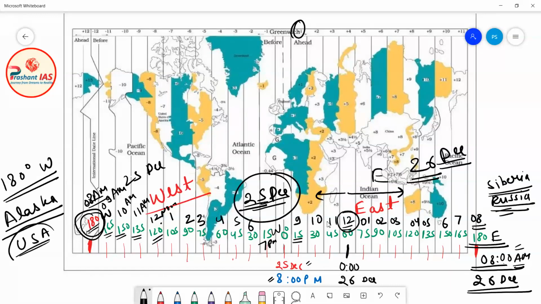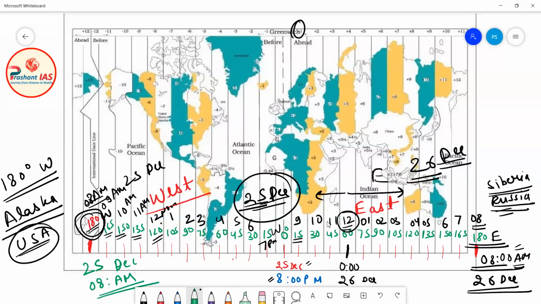At 180 degrees west, the date is 25th of December, but the time is 8 a.m.